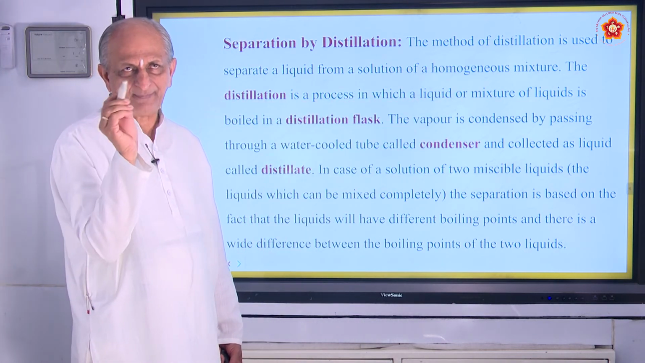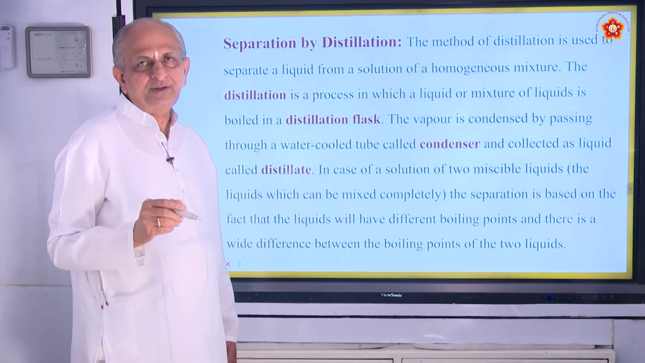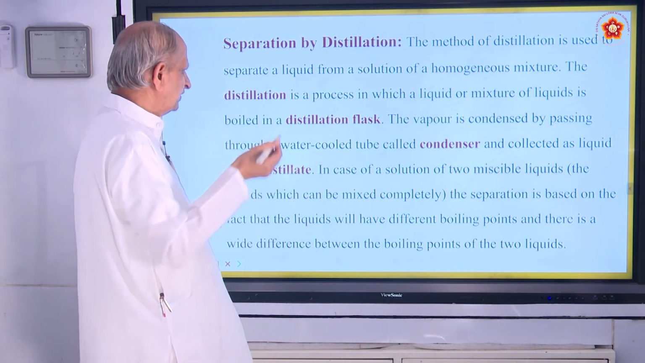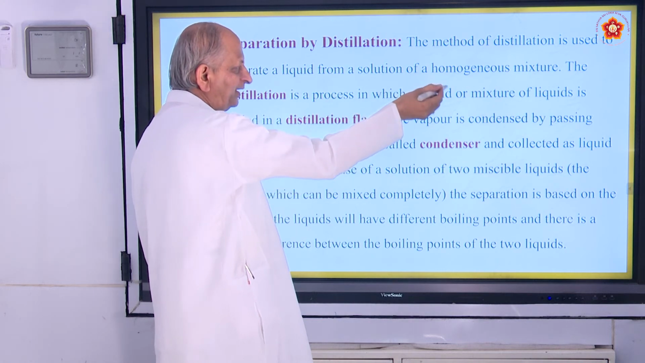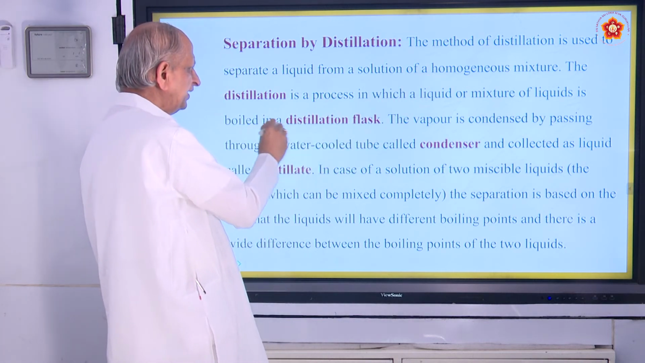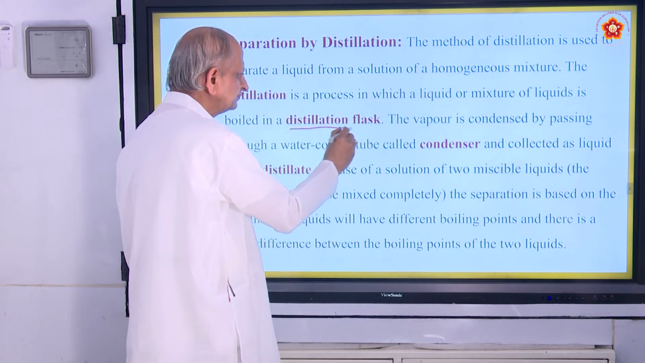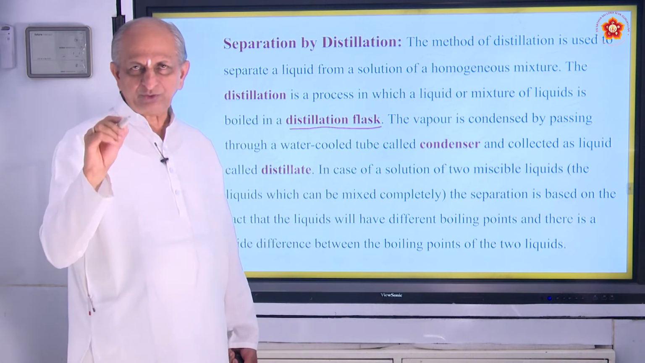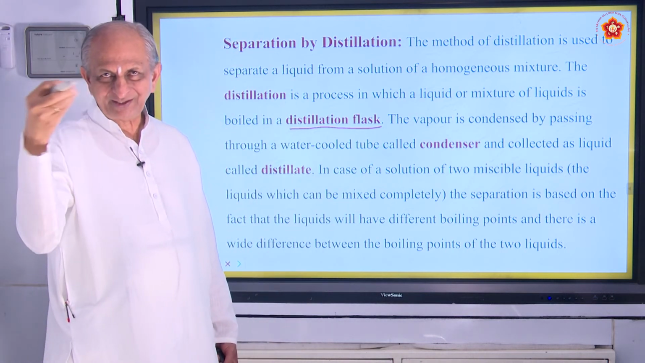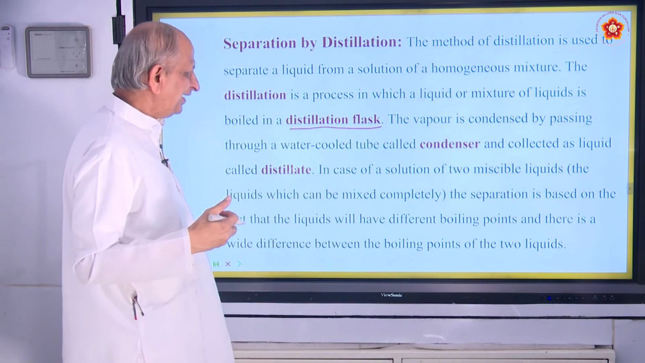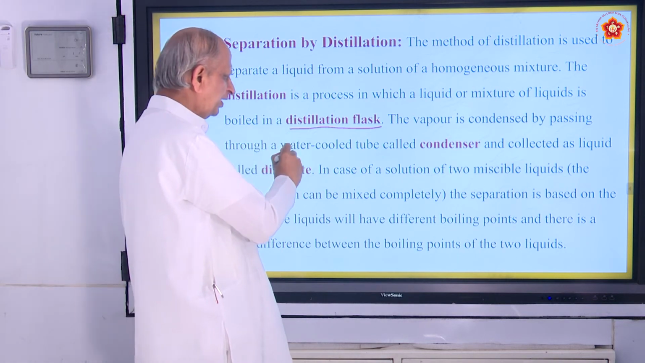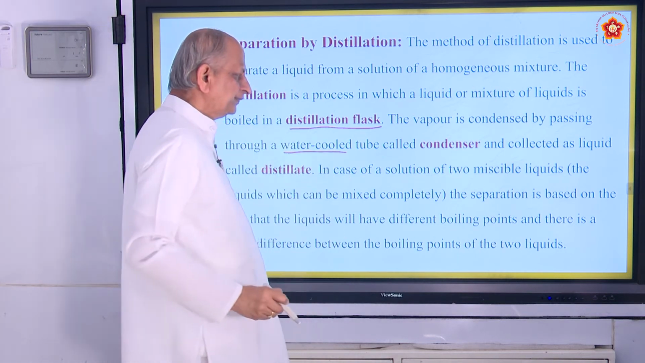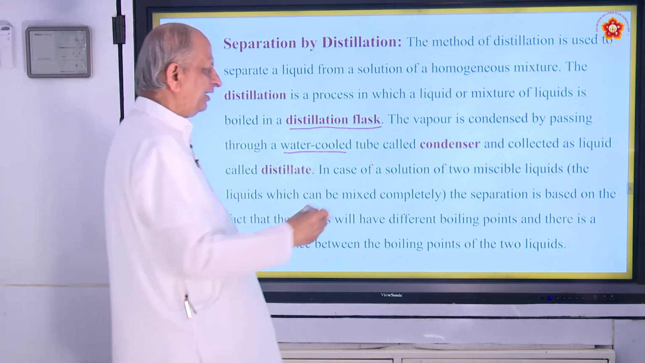Homogeneous means we cannot separate easily, you cannot identify them. Distillation is a process in which a liquid or a mixture of liquids is boiled in a distillation flask. That flask, as I told, with a nozzle on the side, is called a distillation flask. The vapor is condensed by passing through a water-cooled tube called a condenser.